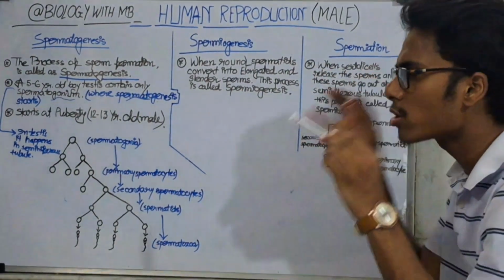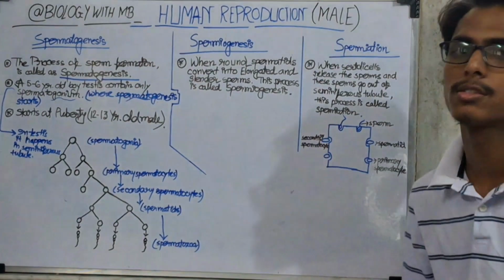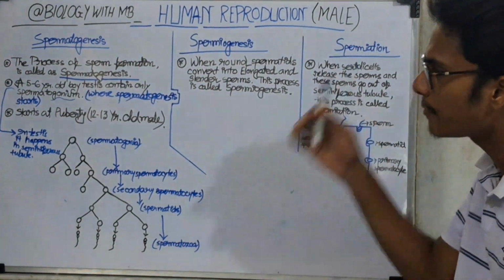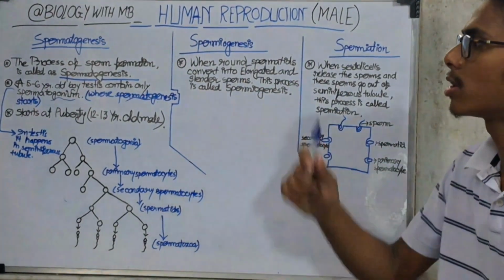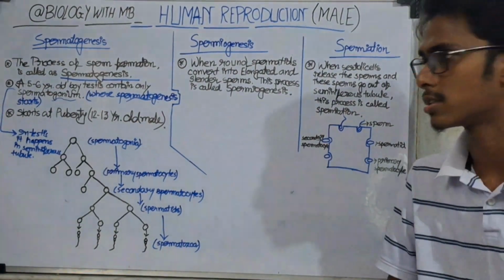A 5 to 6 year old boy's testes contain spermatogonium in the seminiferous tubules, where the spermatogenesis process starts.